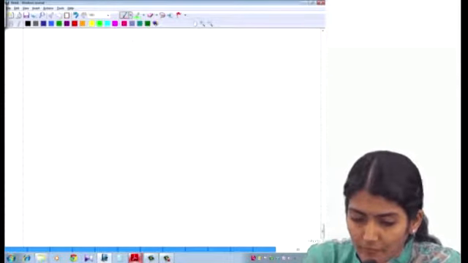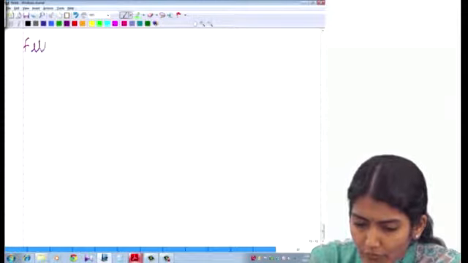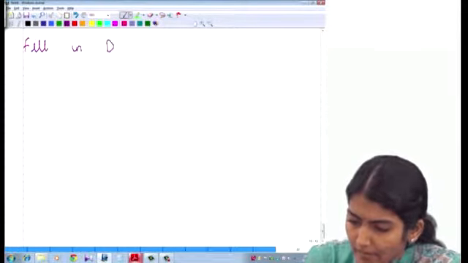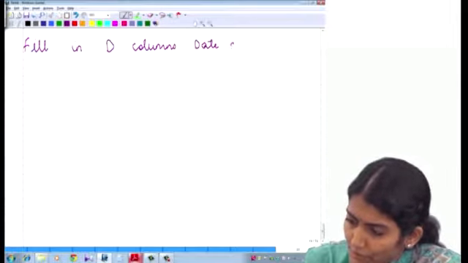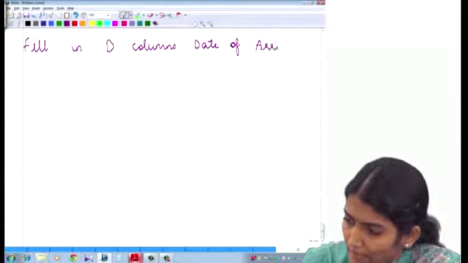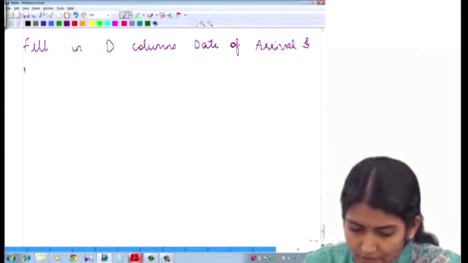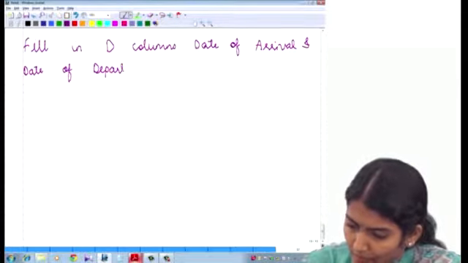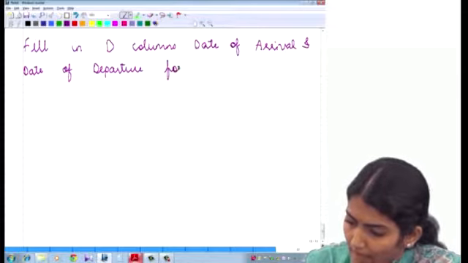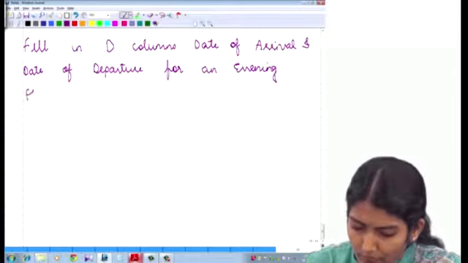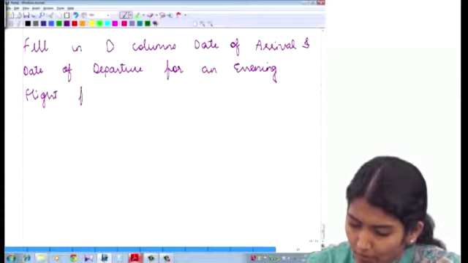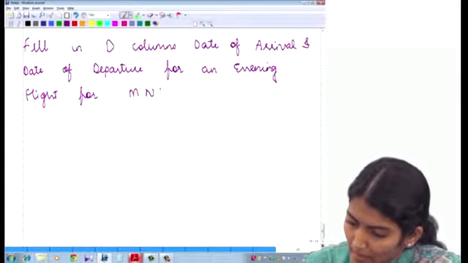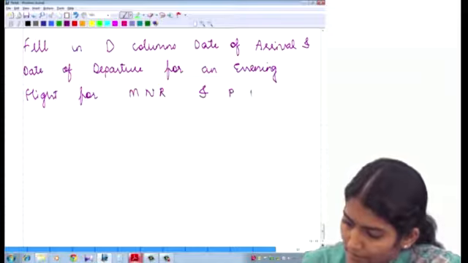So if I tell you that you need to fill in the columns for the date of arrival and date of departure for an evening flight for MNR and PNR.